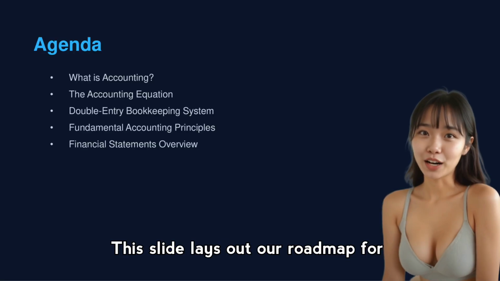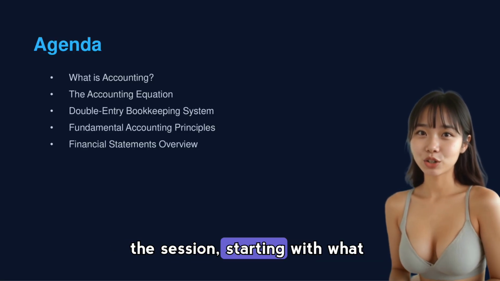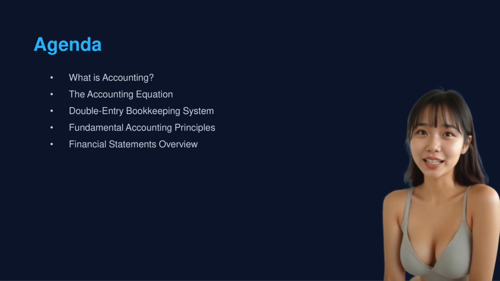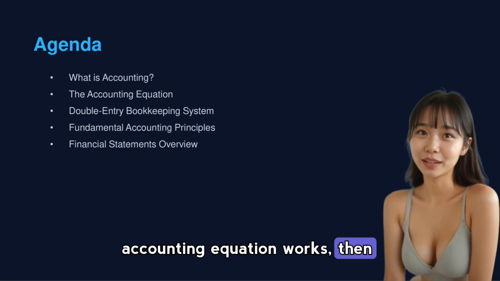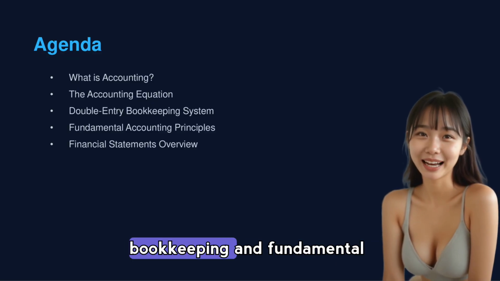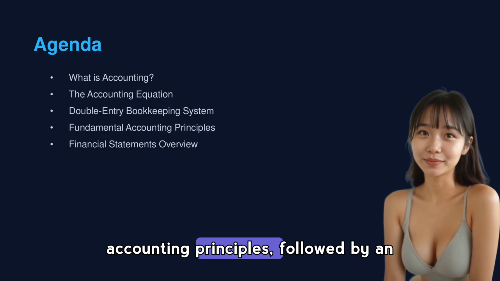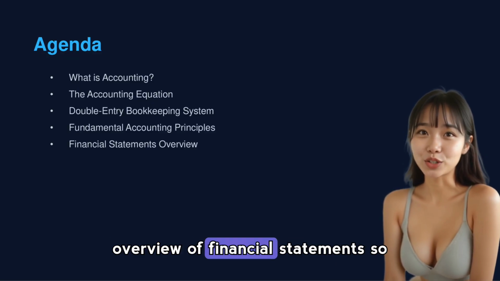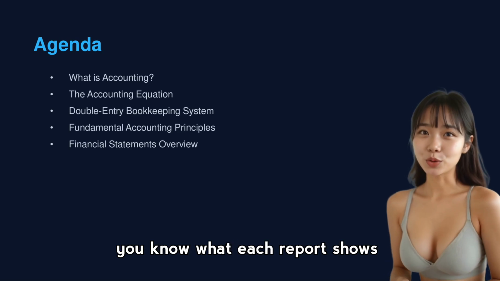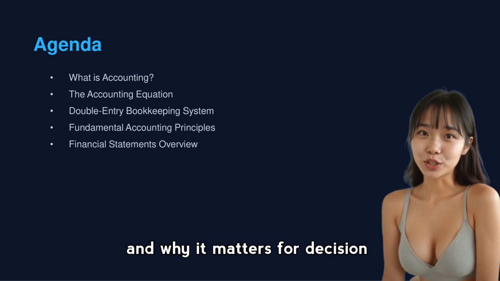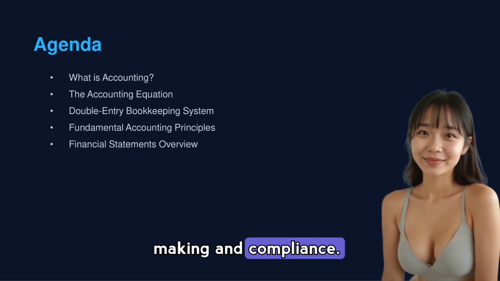This slide lays out our roadmap for the session, starting with what accounting is and how the accounting equation works, then moving into double-entry bookkeeping and fundamental accounting principles, followed by an overview of financial statements so you know what each report shows and why it matters for decision-making and compliance.